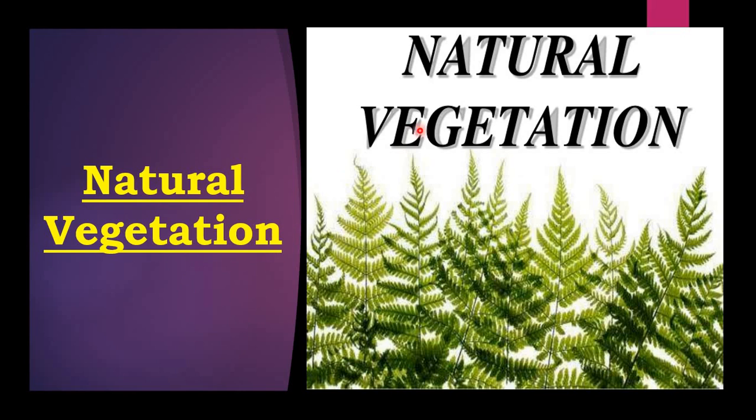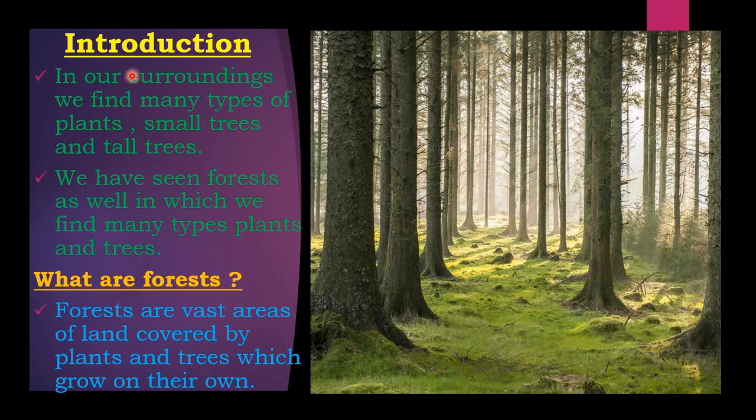Okay, children. Now, one by one, paragraph by paragraph, we will study what natural vegetation is. So the introduction. In our surroundings we find many types of plants, small trees and tall trees. We have seen forests as well, in which we find many types of plants and trees.